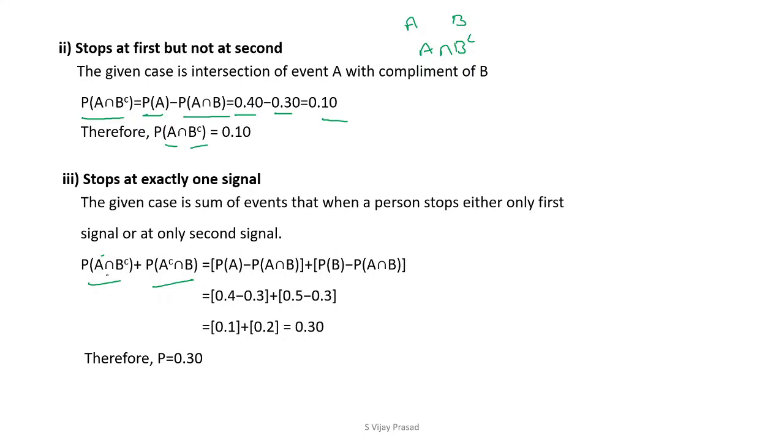So what is the formula? P of A intersection B complement is equal to P of A minus P of A intersection B. P of A complement intersection B is equal to P of B minus P of A intersection B. Again, all these values we know. P of A is 0.4 and P of A intersection B is 0.3. Here also very similar: P of B is 0.5 and P of A intersection B equals 0.3. When you solve this, you will get exactly one signal. The probability of stopping at exactly one signal is 0.30.